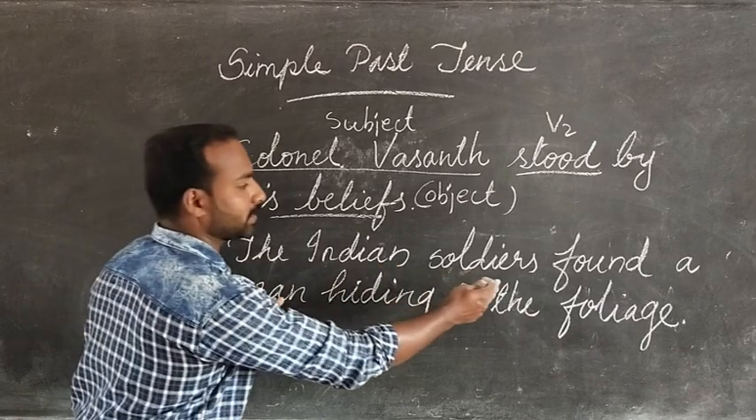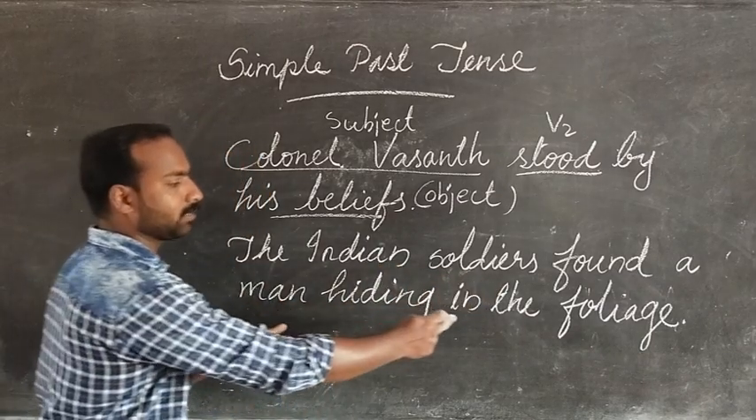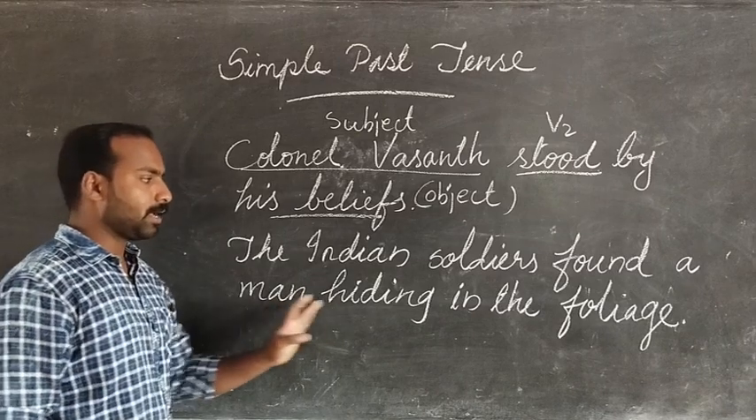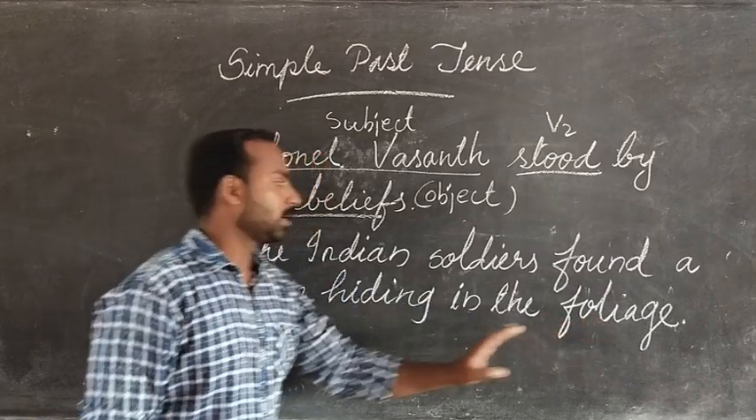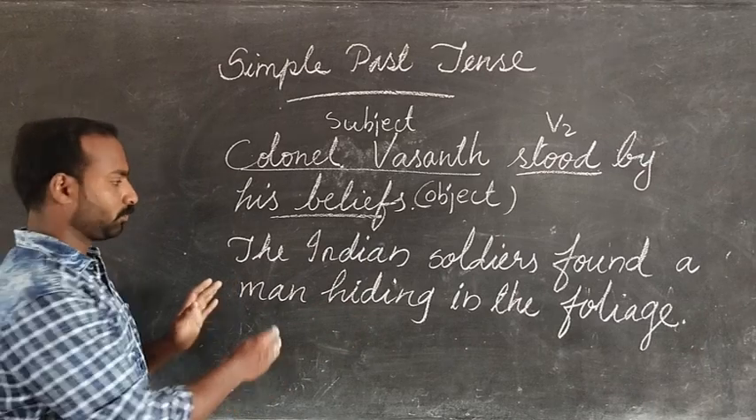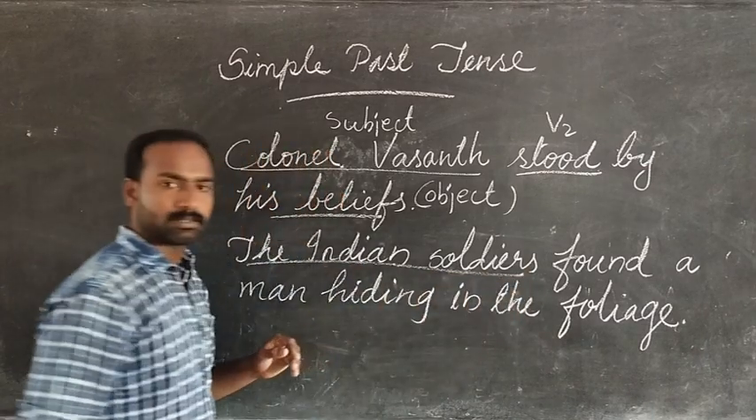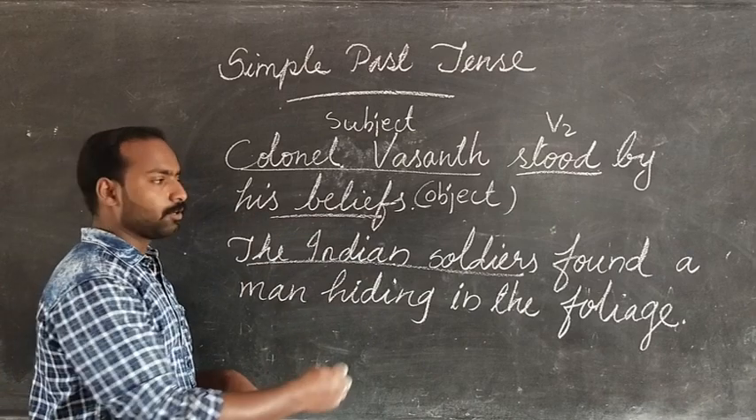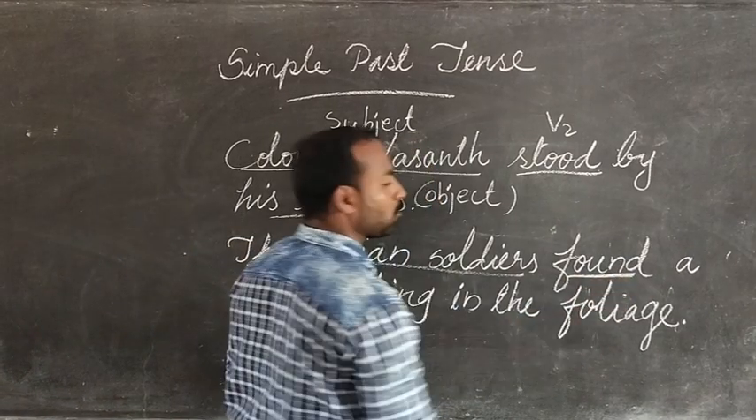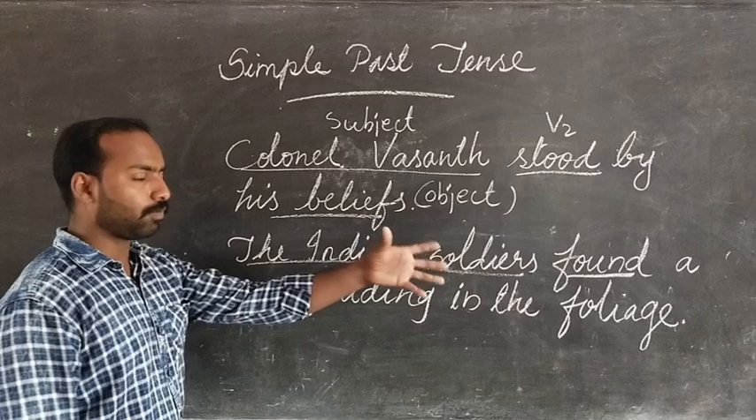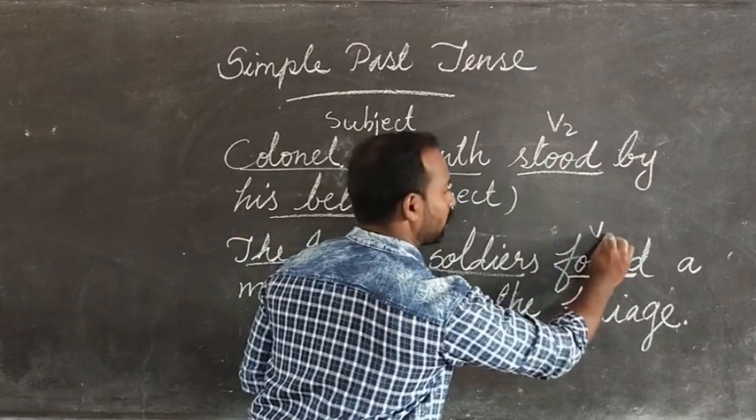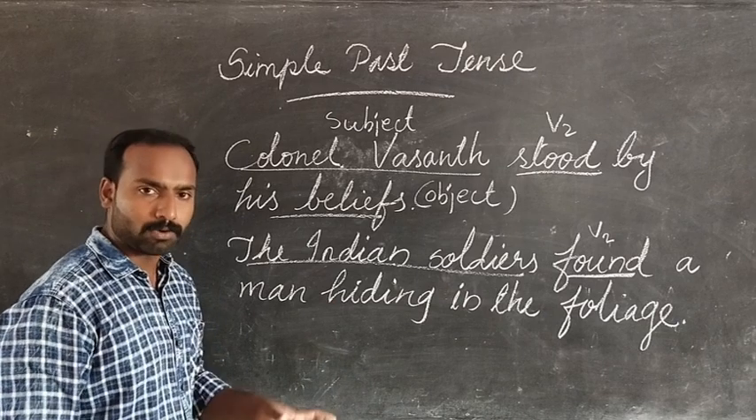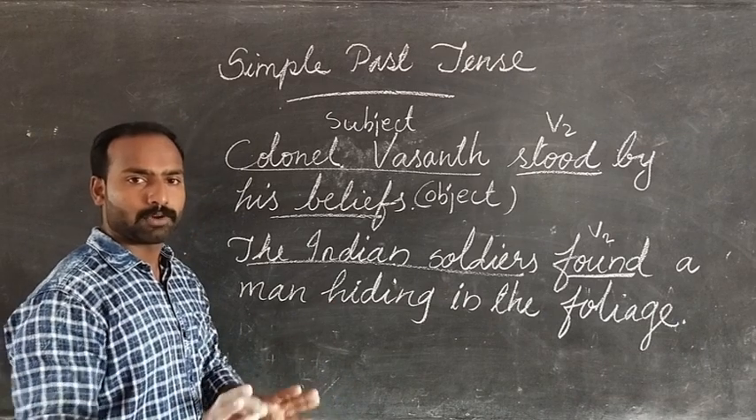The Indian soldiers found a man hiding in the foliage. Here, can you pick out the subject? The Indian soldiers. The Indian soldiers make the subject part of the sentence, and which is the verb here? Found. This is the V2 form of the verb. What is the V1 form of the verb found? Find.